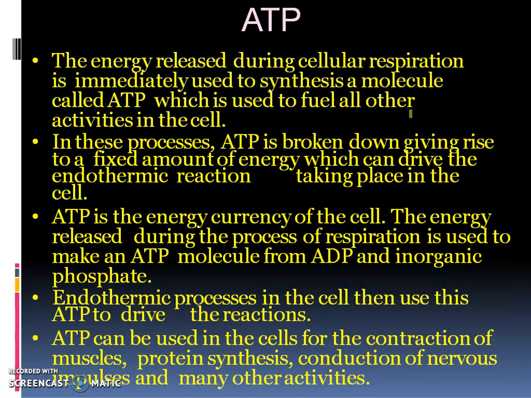Then coming to the energy which is produced during respiration, that is ATP, adenosine triphosphate. That means 3 molecules of phosphate are present in adenosine triphosphate. Now when we require energy, this energy which is produced from respiration, also known as an energy currency, breaks down into adenosine diphosphate, and 1 molecule of phosphate comes out. When this 1 molecule of phosphate is released, 30.5 kilojoule of energy is produced, and this energy is used for various activities of our body. So ATP is also known as an energy currency.